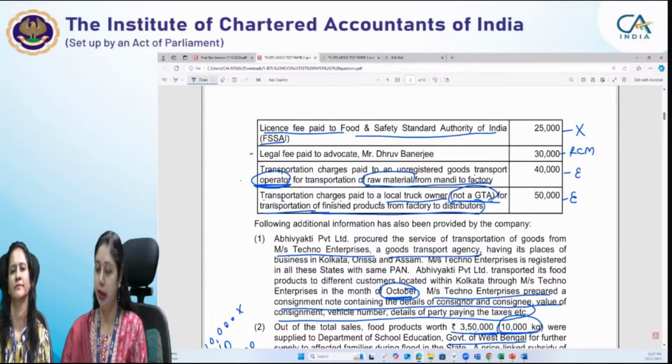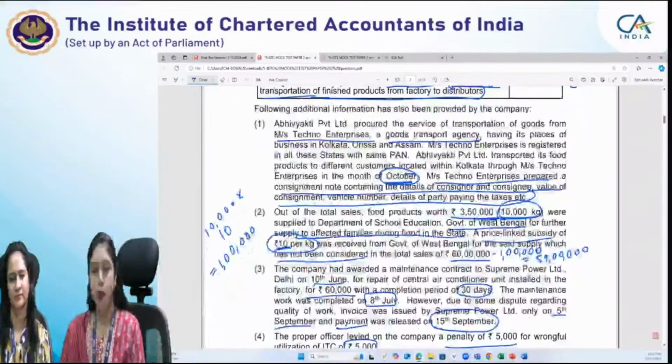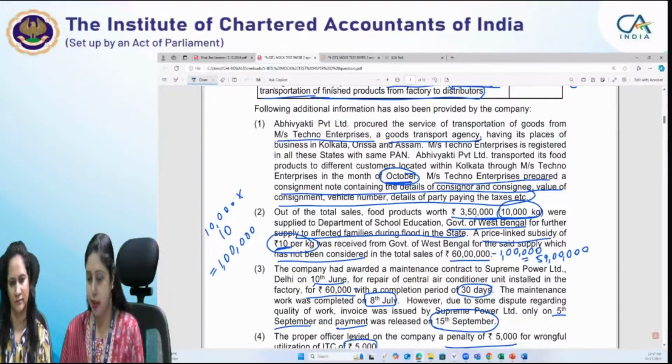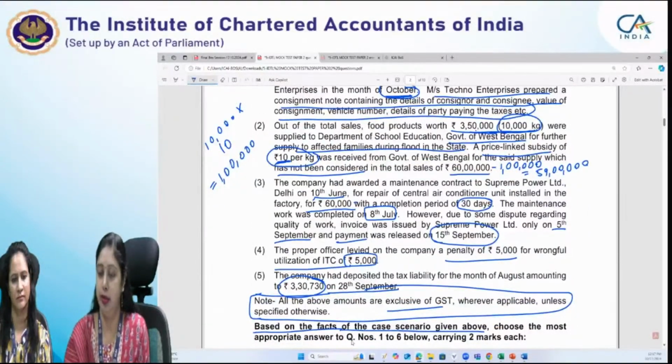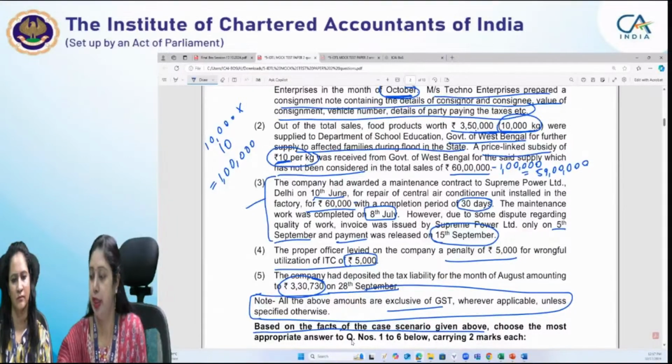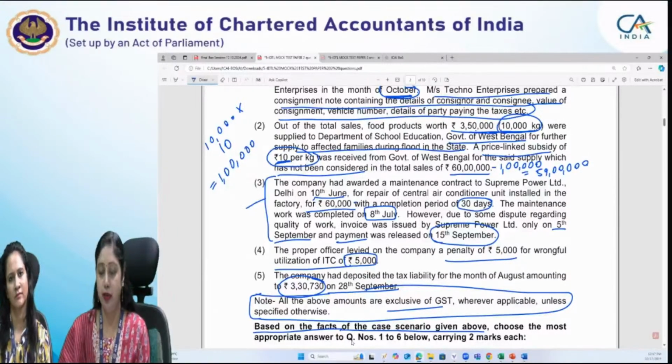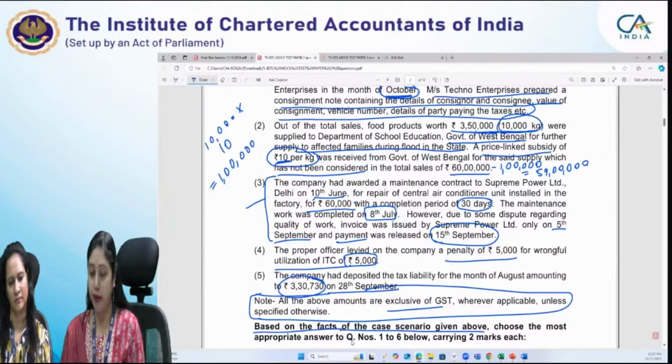In fact, after that, the first point is with regard to October, so we'll not see it. Second is an outward supply. Third is a general service which we have received. In fact, if we see, this is a service which we have received. We have awarded a maintenance contract to Supreme Private Limited. But the time of supply, we'll see the time.